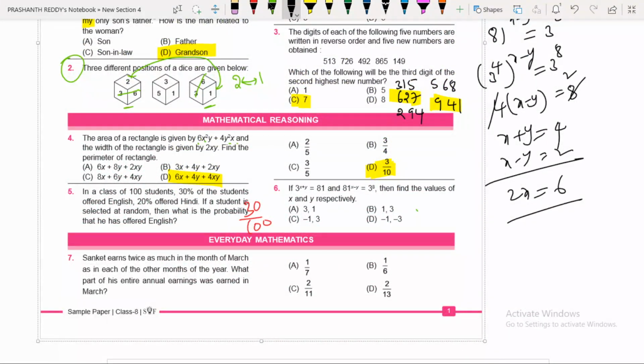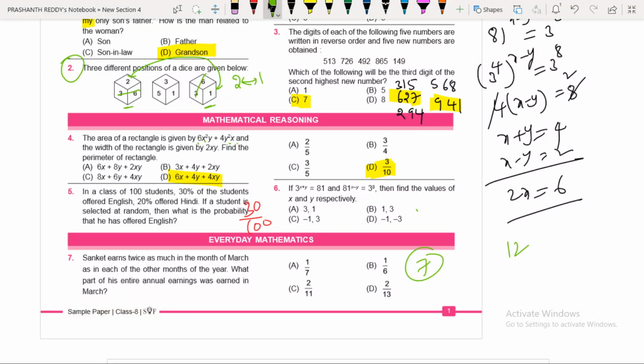Now we are going to focus on question number 7, that is regarding everyday mathematics. Question number 7, children, regarding everyday mathematics. Sanket earns twice as much in the month of March as in each of the other months of the year. What part of his entire annual income was earned in March?